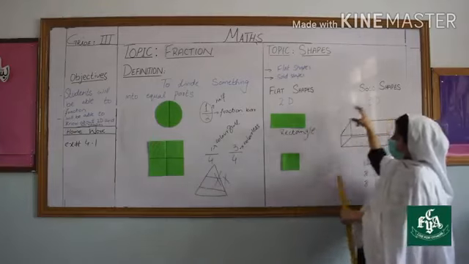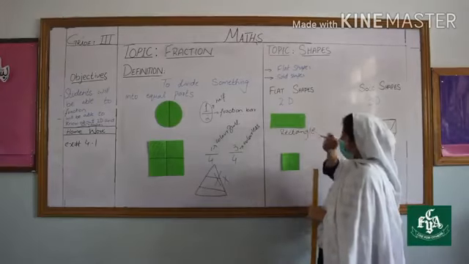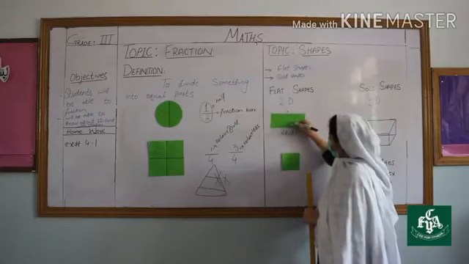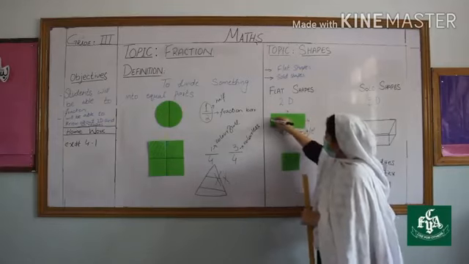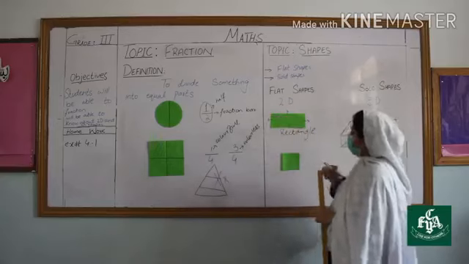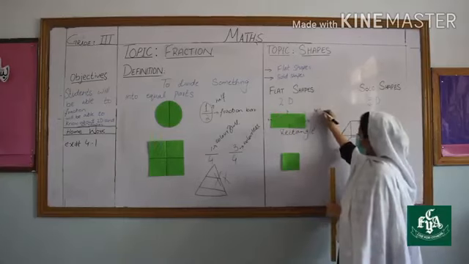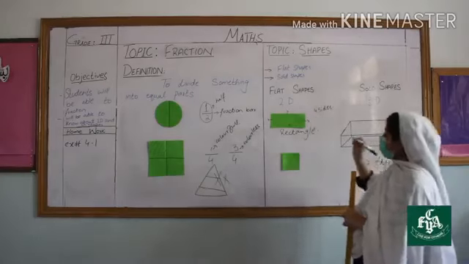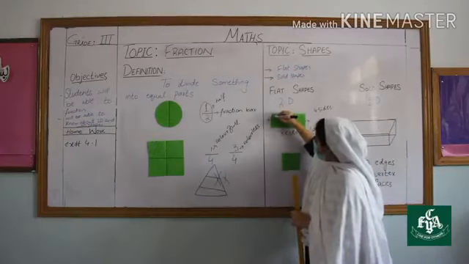Now look at this shape. In this rectangle, how many sides do we have? 1, 2, 3 and 4. We have 4 sides. Now in the rectangle, how many vertices do we have?